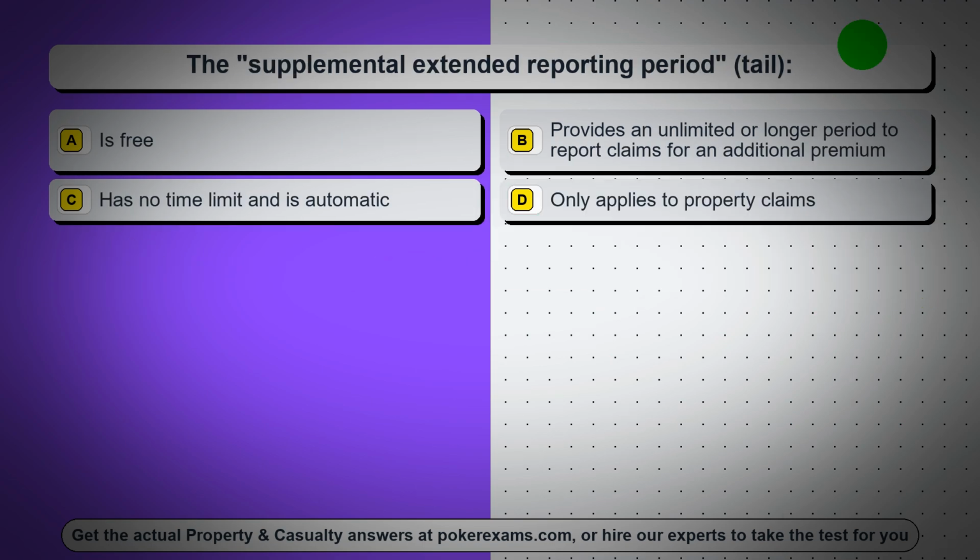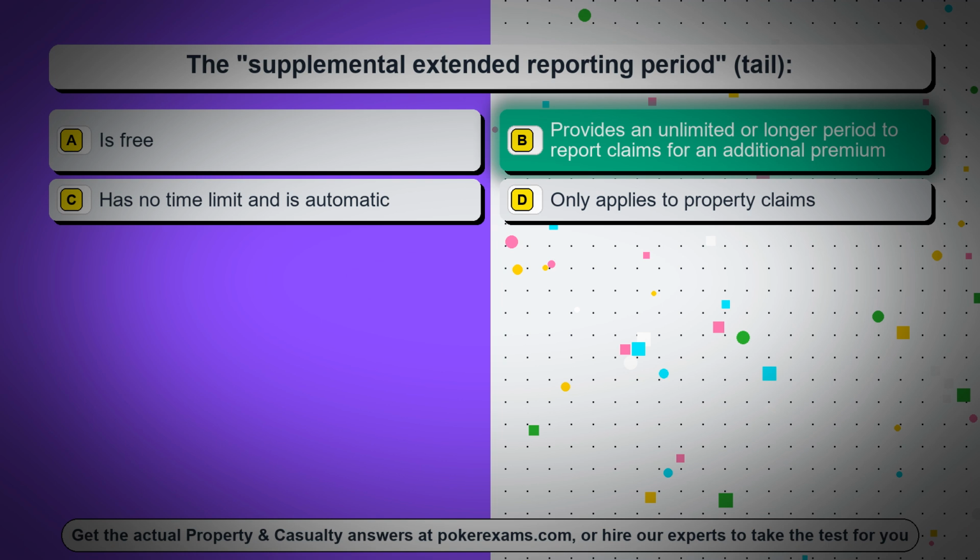Question 5. The supplemental extended reporting period, TAIL, Option A, is free. Option B, provides an unlimited or longer period to report claims for an additional premium. Option C, has no time limit and is automatic. Option D, only applies to property claims.